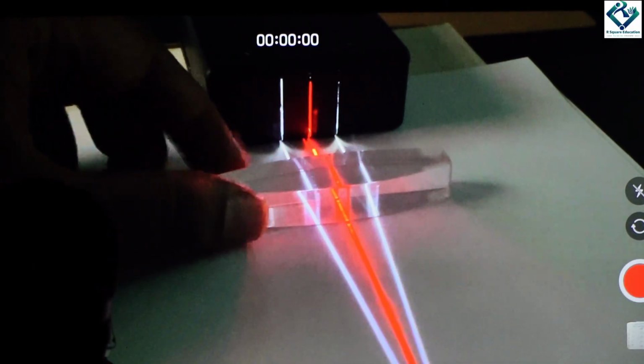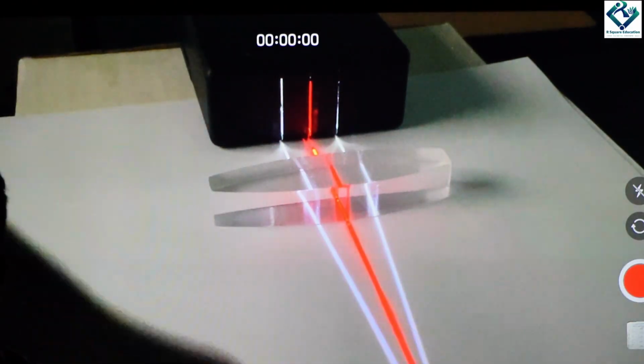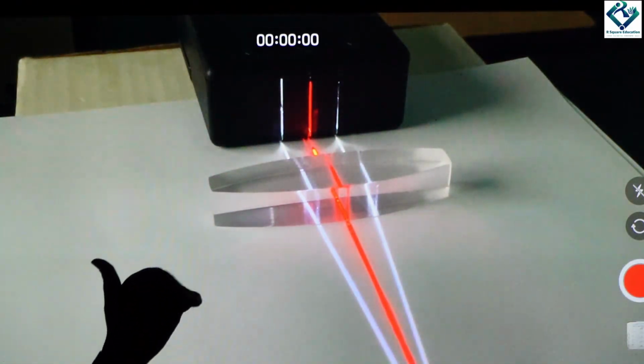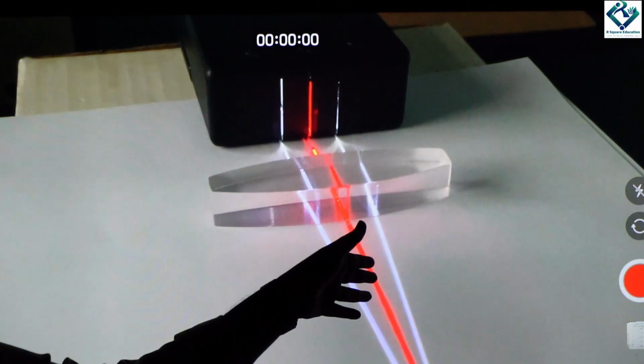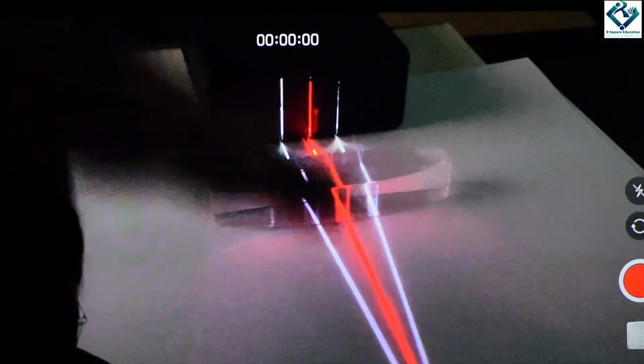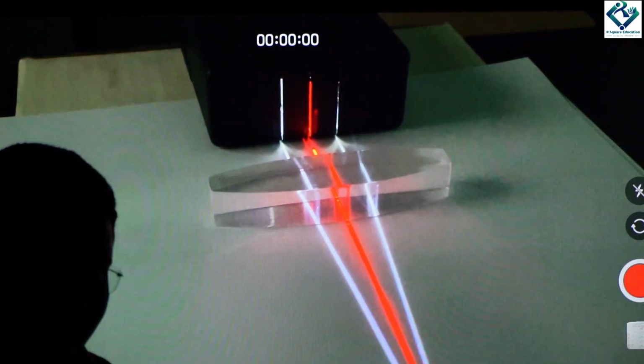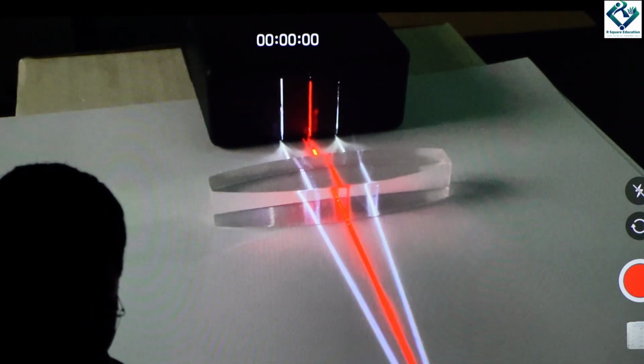Correct? So the point where all of them meet, we call them as what? Focus. We call this as principal focus, because the light source is considered to be parallel beams. Parallel beams means the light source is at infinity. Correct? So after converging, all of them reach the same point on the principal axis. So we call them as principal focus. Is that clear? Right? Yes.